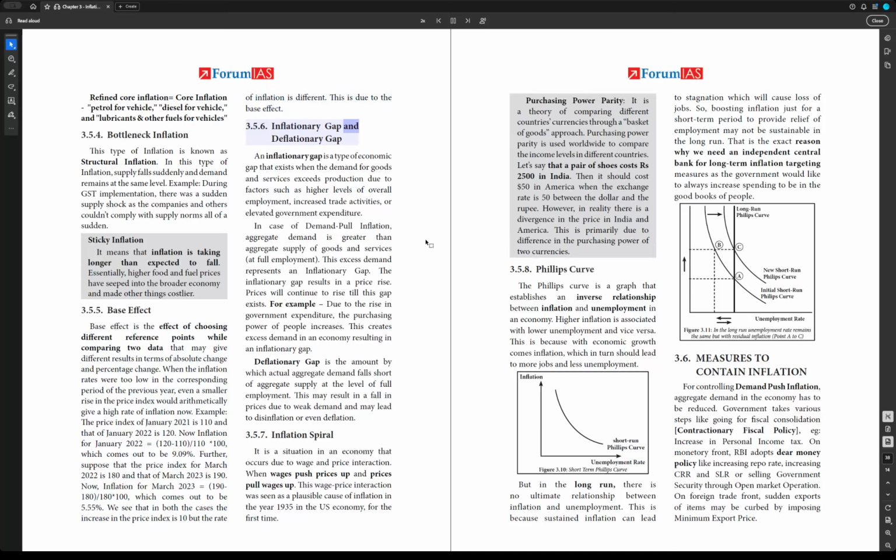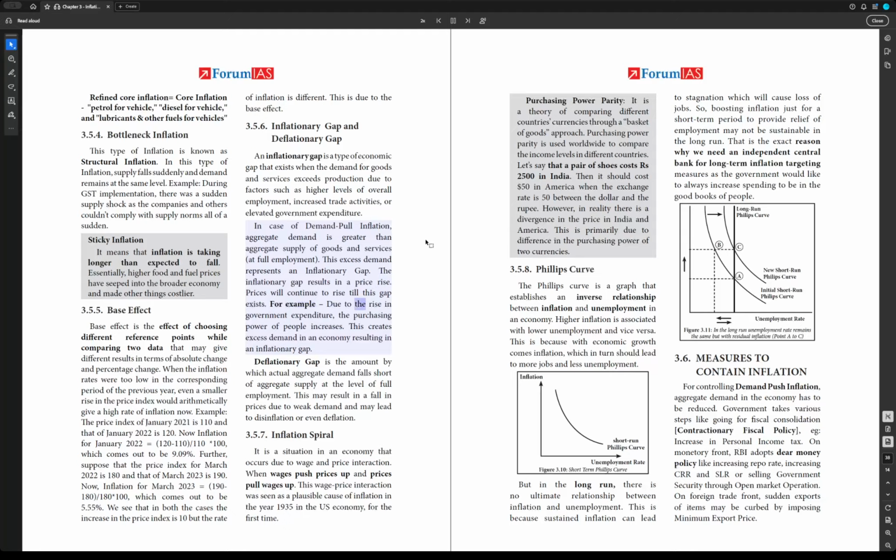3.5.6. Inflationary gap and deflationary gap. An inflationary gap is a type of economic gap that exists when the demand for goods and services exceeds production due to factors such as higher levels of overall employment, increased trade activities, or elevated government expenditure. In case of demand pull inflation, aggregate demand is greater than aggregate supply of goods and services at full employment. This excess demand represents an inflationary gap. The inflationary gap results in a price rise. Prices will continue to rise till this gap exists.